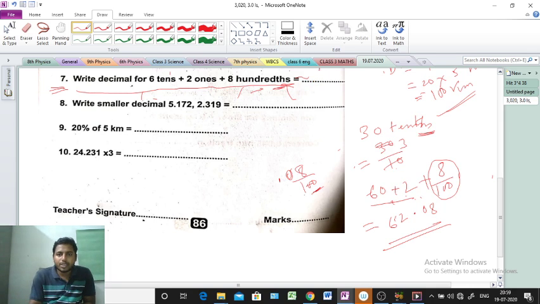So here the answer will be what? 62.08. Clear? Clear or not? Okay. Next question, see question number 8. A very easy question is here.